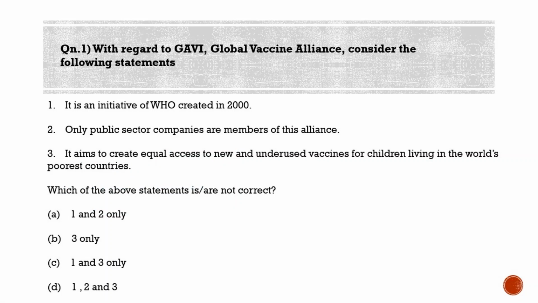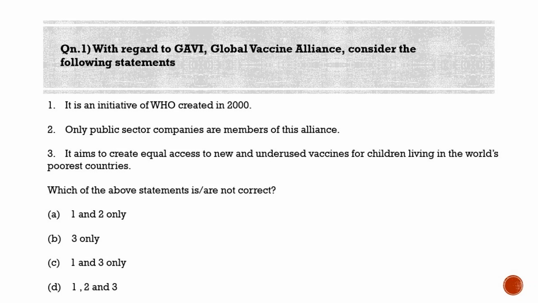First question for the day, with regard to Gavi, that is Global Vaccine Alliance, consider the following statements. Statement 1, it is an initiative of WHO created in 2000. Statement 2, only public sector companies are members of this alliance. Statement 3, it aims to create equal access to new and underused vaccines for children living in the world's poorest countries. Which of the above statements are not correct?